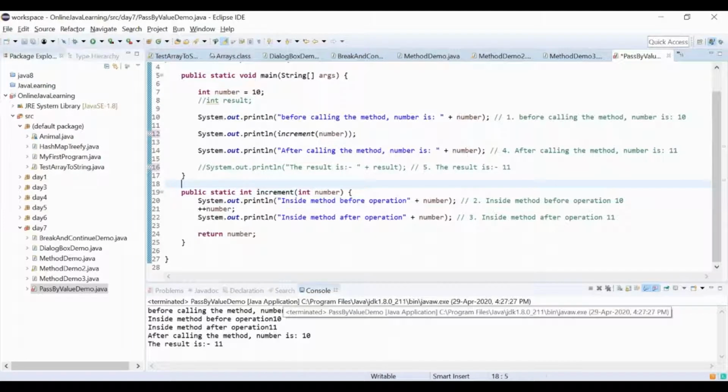One more thing I would like to say at this point with respect to the method. Now, a very important thing with respect to memory and all. Let me again show you.